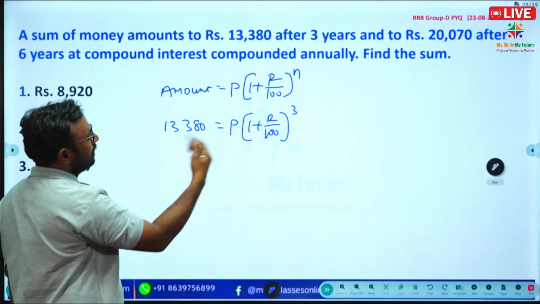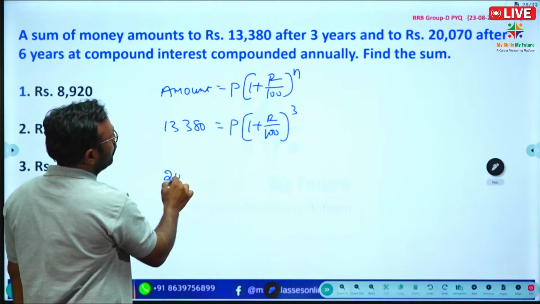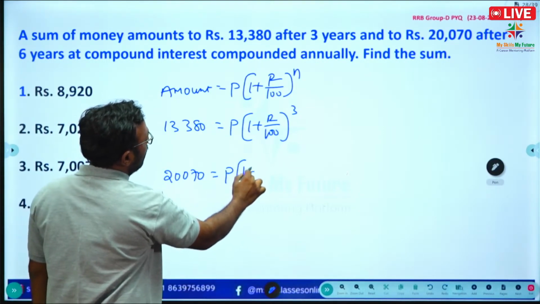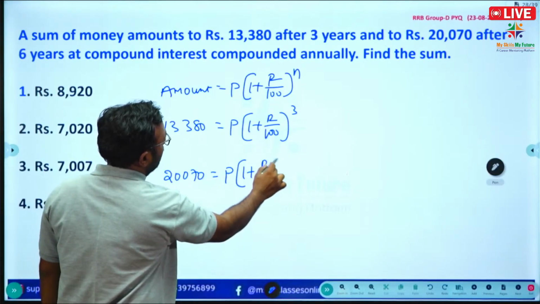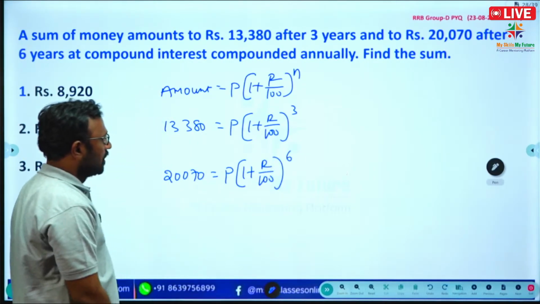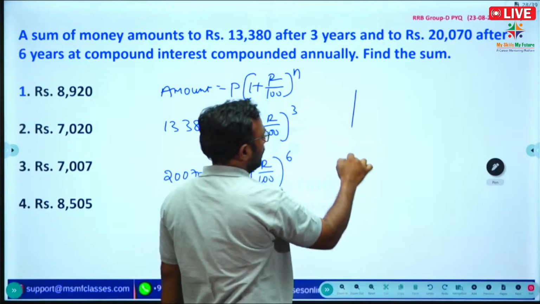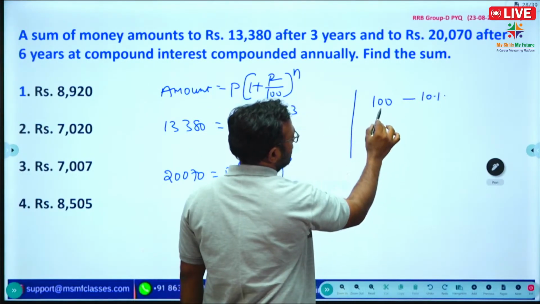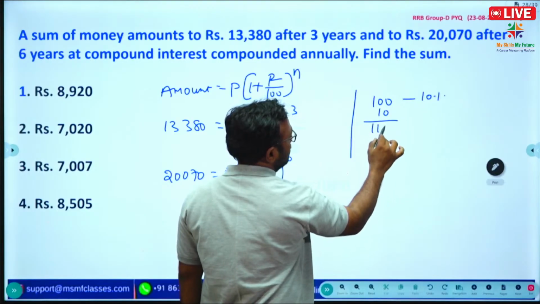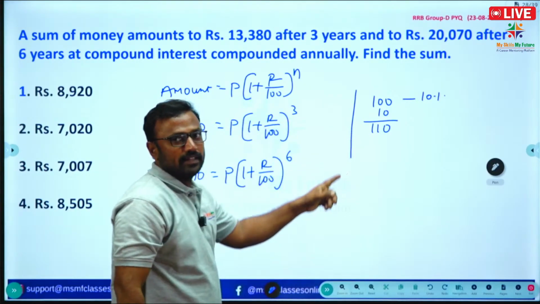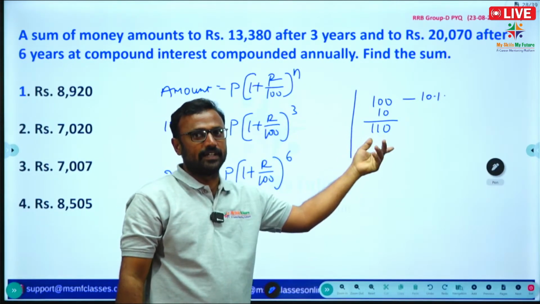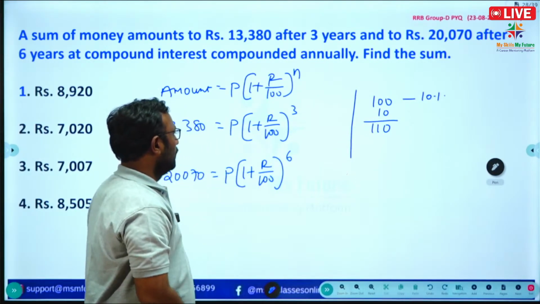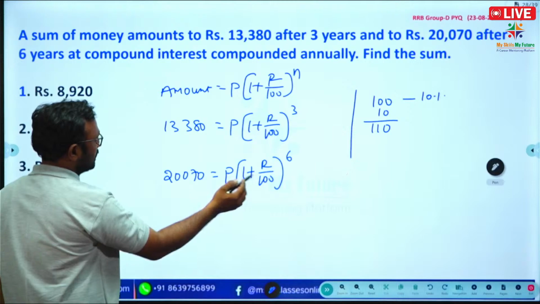And one more amount is given: 20,070 is equal to P into 1 plus R by 100 to the power 6. I will give one example: the principal is 100 at the rate of 10% per annum. We just add 10%, so the next year the amount is 110. This 110 is the amount for the first year and the principal for the second year. So we can write like this.